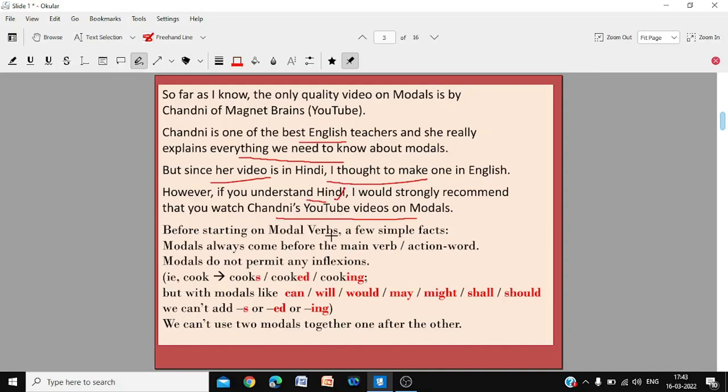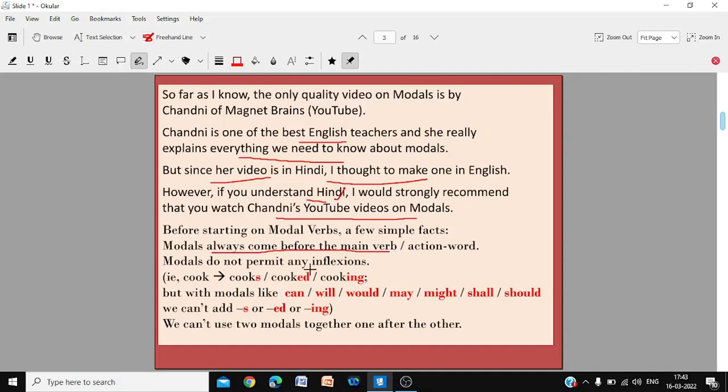Before starting on modal verbs, a few simple facts. Modals always come before the main verb. Always: should go, must do it. Should will come before go. Must will come before do.